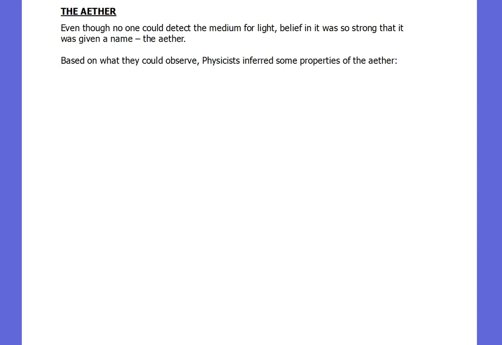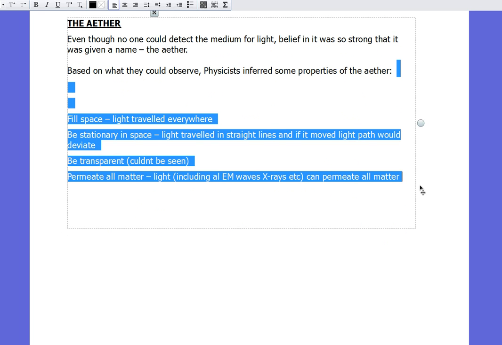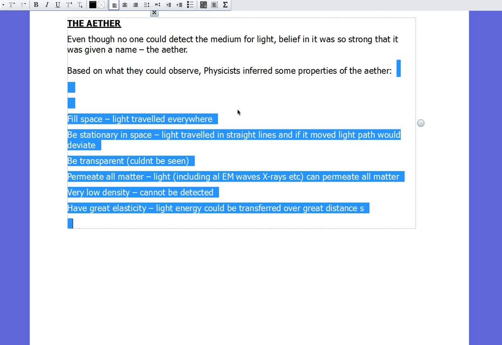That led to the concept of the ether, because even though no one could detect a medium for light, there was such a strong belief that light must have this medium, it was called the ether. Based on what they could observe, physicists inferred what some of the properties of the ether must be to explain the properties of light. First of all, the ether had to fill all of space, because light travelled everywhere. If light could travel everywhere, the light medium must be everywhere. So the ether filled all space.